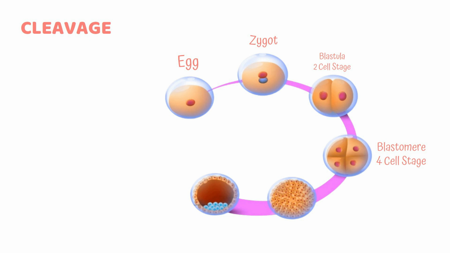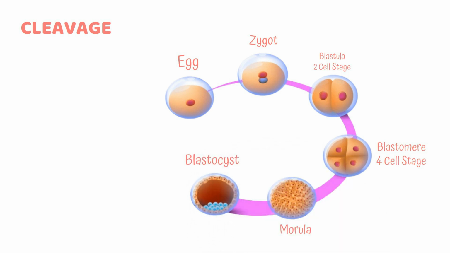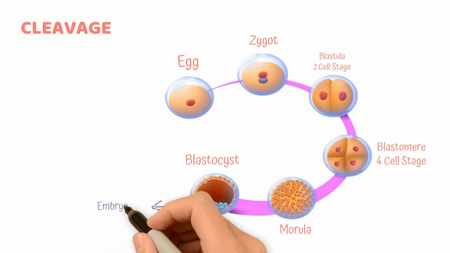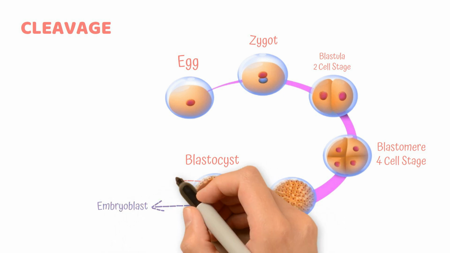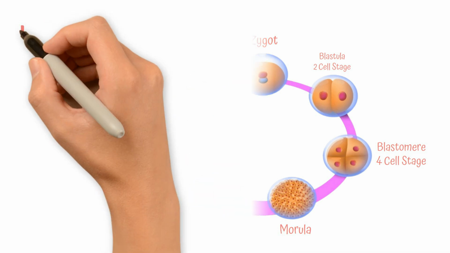By the 16-cell stage, the embryo is called a morula, which continues to divide. Around day 4, fluid accumulates, forming a hollow blastocyst. The inner cell mass, embryoblast, will become the embryo, while the outer layer, trophoblast, forms the placenta. Once the blastocyst is fully formed, it must find a place to attach and begin its next crucial stage, implantation.